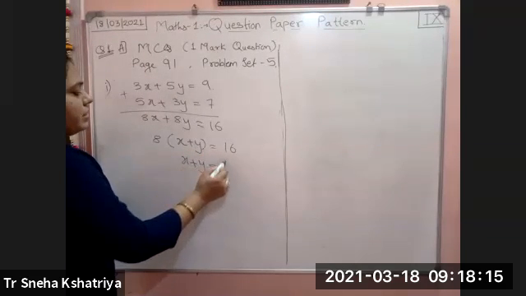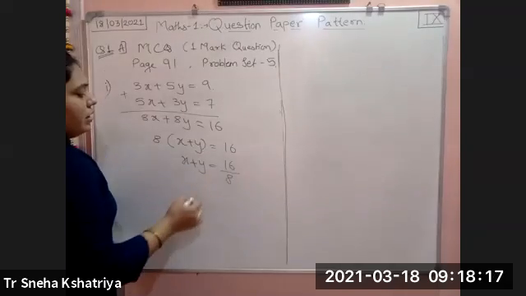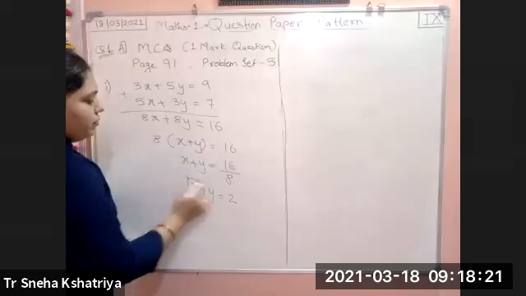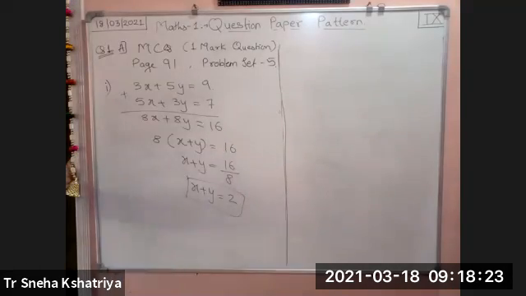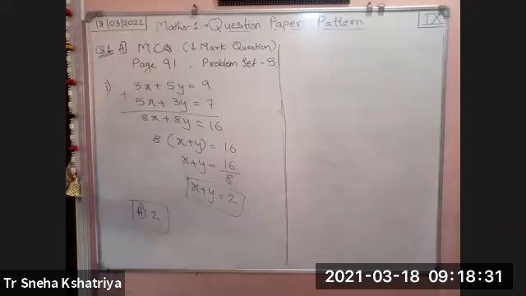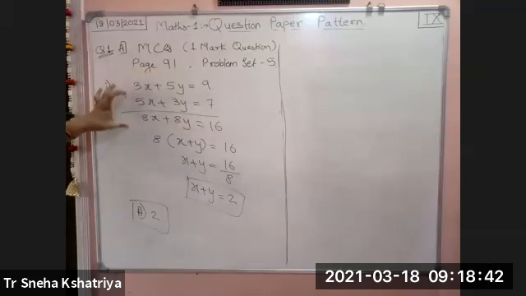X plus y is equal to 16 upon 8. X plus y is equal to... So which option is correct? A option. A option, that is, the value is 2, that is correct. So very simple, just add and you will get the value.